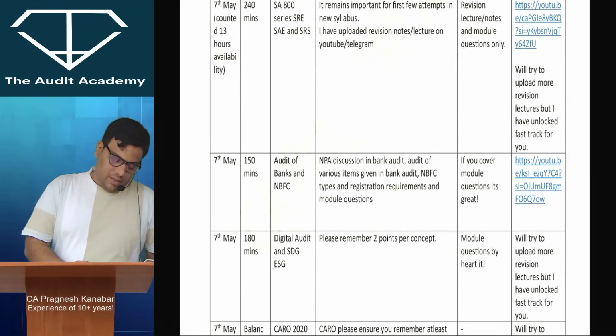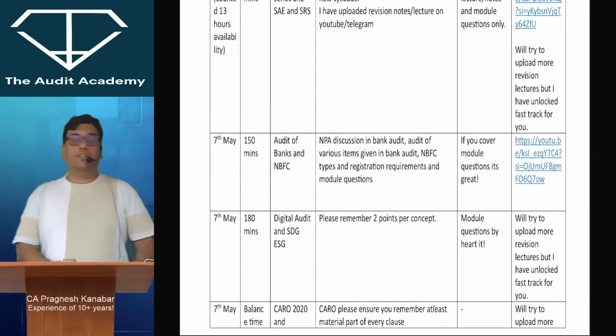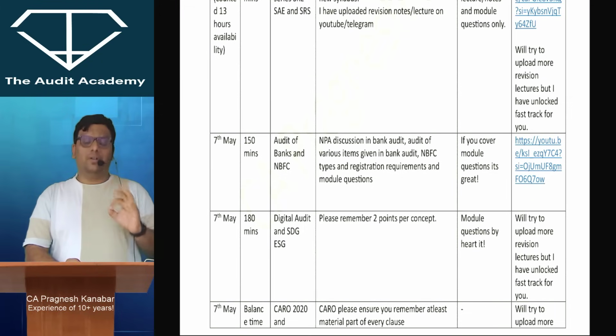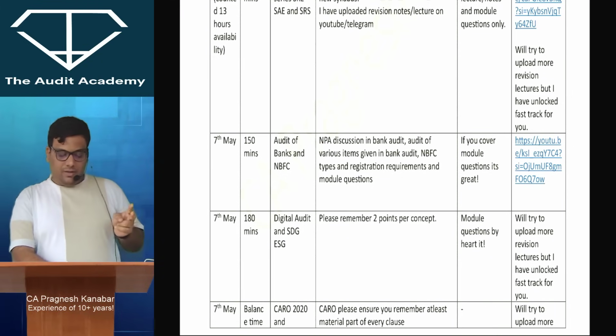Okay, now 150 minutes you will give for audit of banks and audit of NBFC. This 150 may go to 160, 180 also. But when it comes to the important points, the NPA part of bank audit, audit of various items which is given in bank audit.